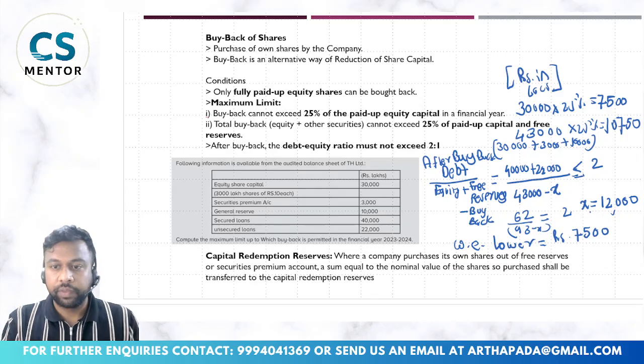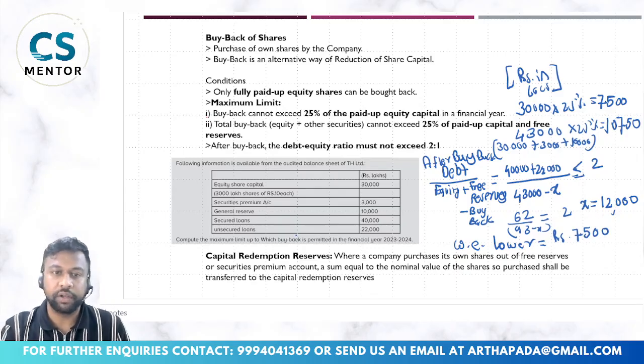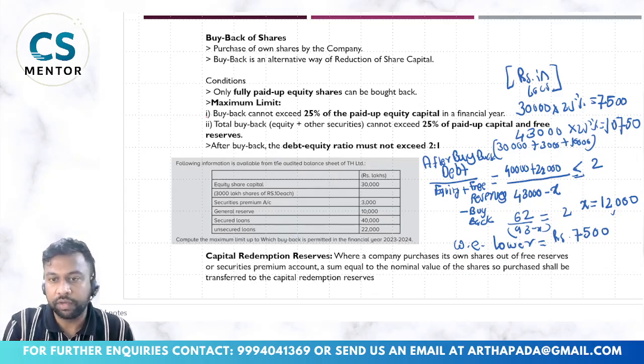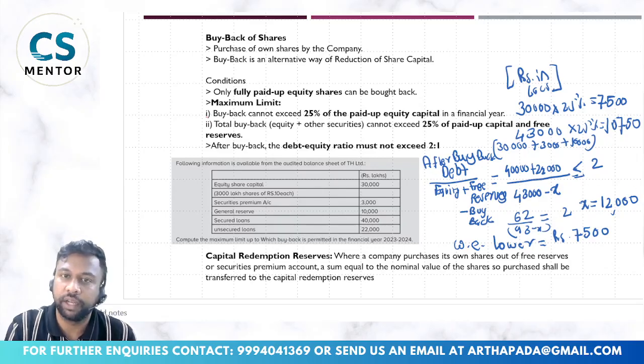If you check this particular example in the module, there is one calculation error. Instead of x, they have taken 2x here, so their ultimate calculation has come as 6,000. They are getting the answer as 6,000, but that calculation is wrong. This is the correct calculation, and 7,500 is the total amount I can buy back.